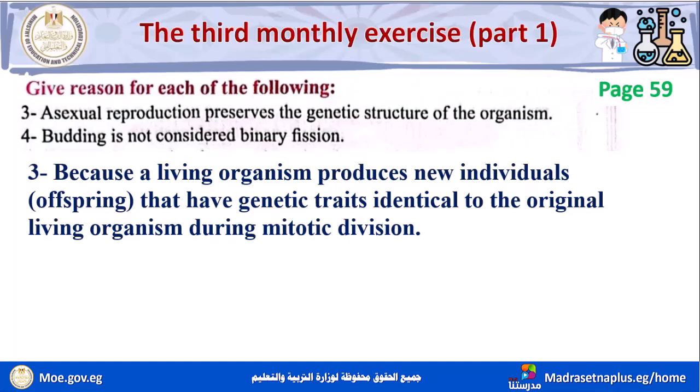Number 4, budding is not considered binary fission.